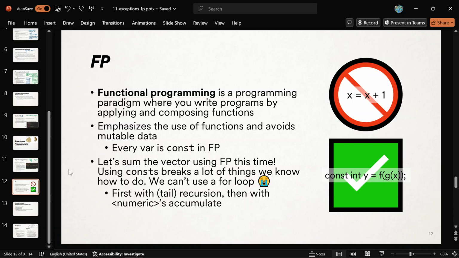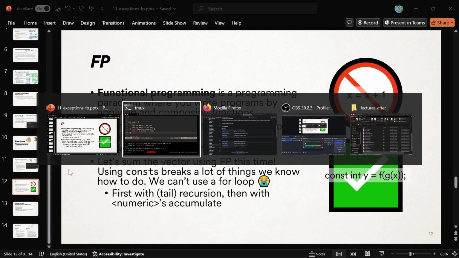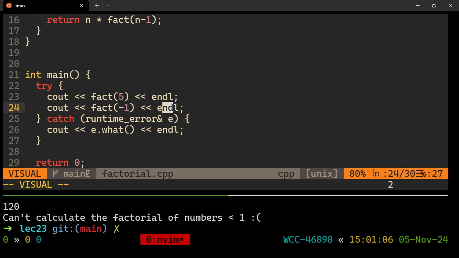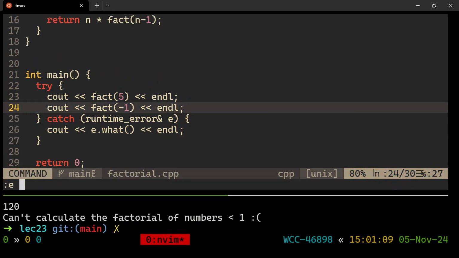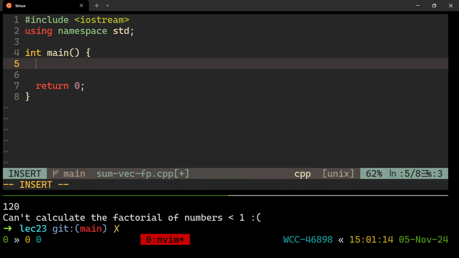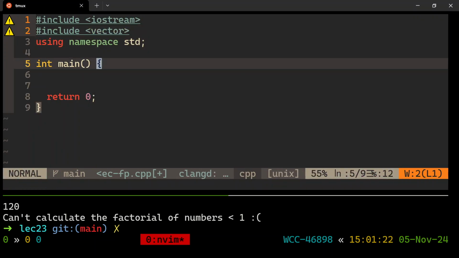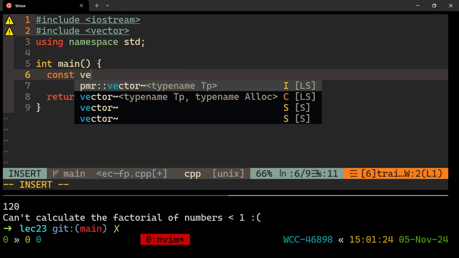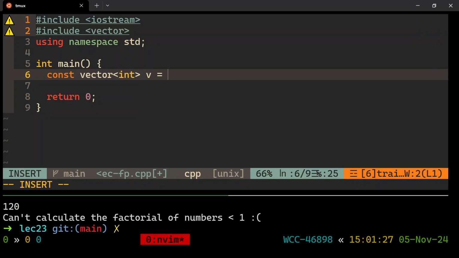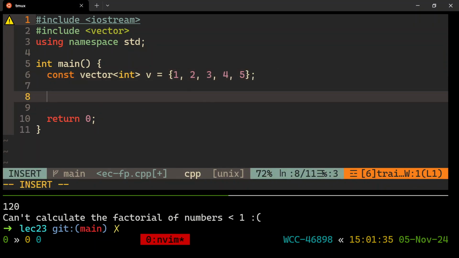Let's see here. What do I want to do? I'm worried that I won't have enough time to talk about it, but I'm gonna do my best to type this out. All right, I'll call it sumvec with functional programming.cpp. I might have to copy a different one in, but here's the idea. Okay, I'm gonna make a vector. You better believe it's gonna never change. Constant vector of ints v is 1, 2, 3, 4, 5, and you don't mess with a vector anyway when you're summing it. So that's good. There's my vector, and I would like to sum it up.